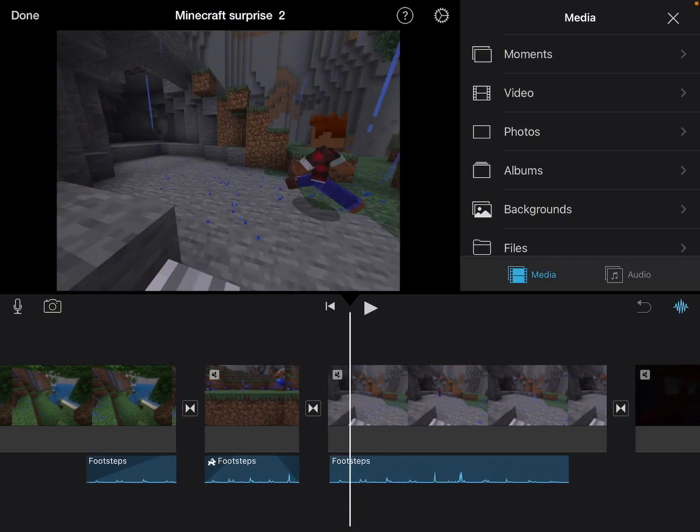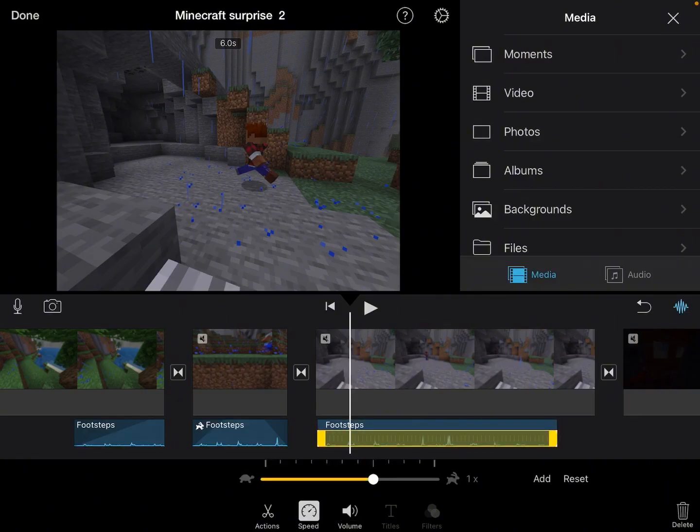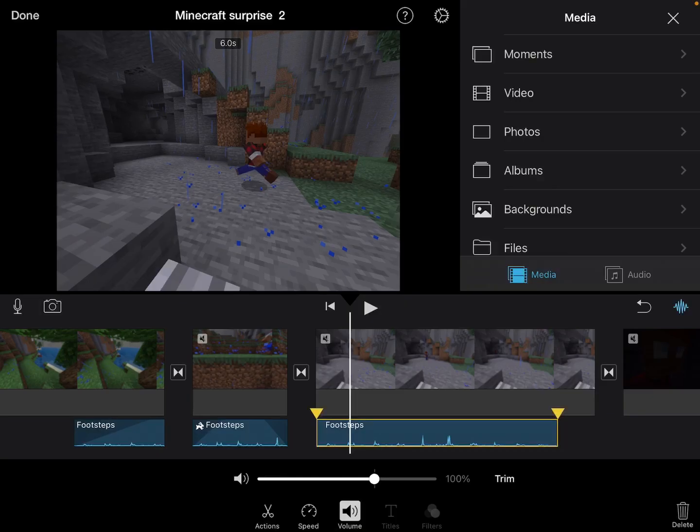So, edit this last sound. Think, does it need to be any faster? If so, change the speed. Do you need to change the volume or perhaps add a fade? Which direction should it fade in? Should it get louder or should it get softer?